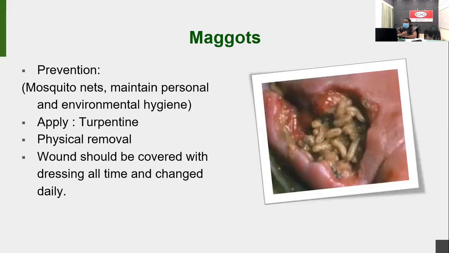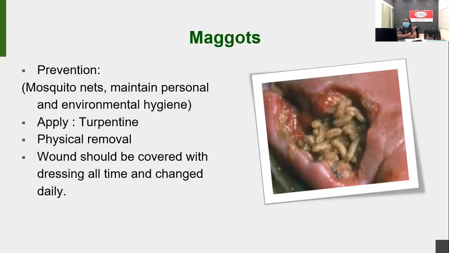Okay. So come to the maggots management. Sometimes maggots will be there. So how do maggots come? Any idea? Anybody? Okay, thank you. Flies. They come from house flies. Okay, so we have to prevent this.